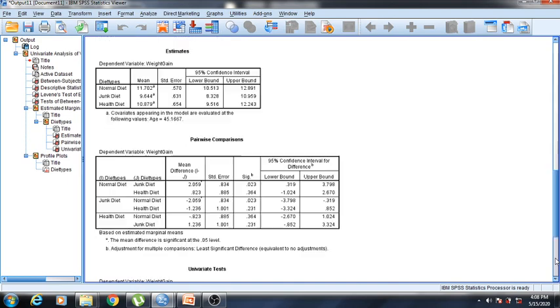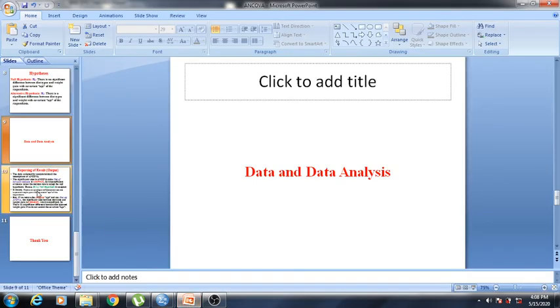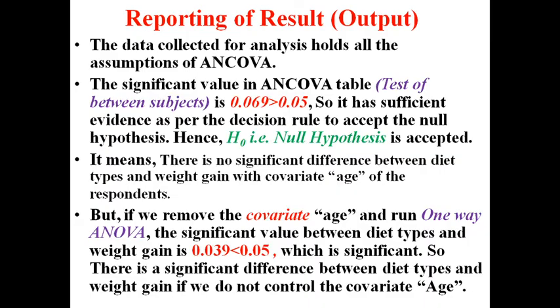Now, how to report this data? Then we will go here, to the reporting of the result of ANCOVA. You can see here, the data collected for analysis holds all the assumptions of ANCOVA. The significant value in the ANCOVA table, that is the test of between-subjects effects, is 0.069, which is greater than 0.05.